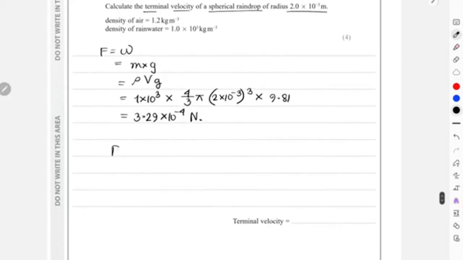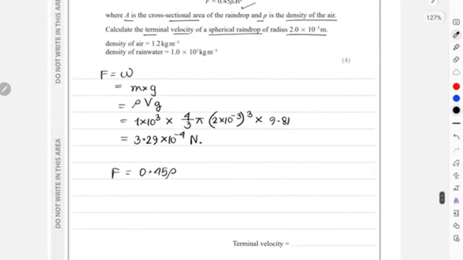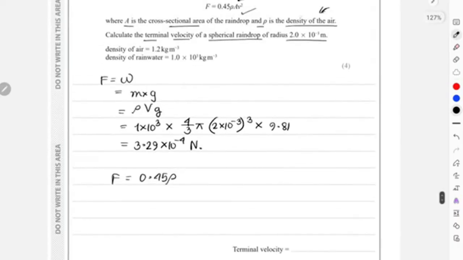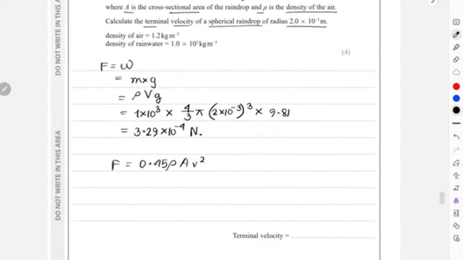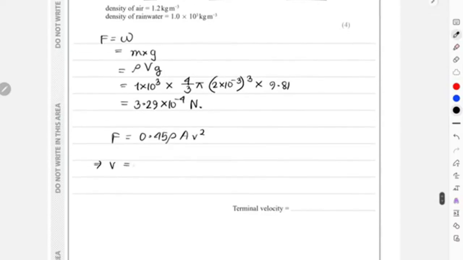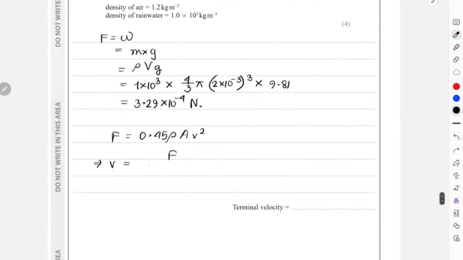So the equation was F equals 0.45 density of air, area of sphere, multiplied with v squared. This is the density of air, as stated over here. So if you make v the subject, it is going to be force divided by the entire thing, 0.45 density of air, area, entire thing under a root.